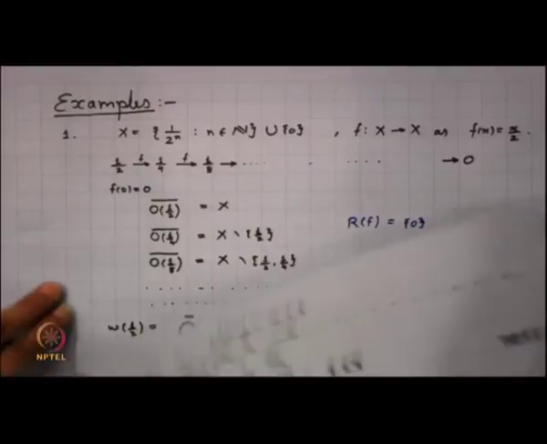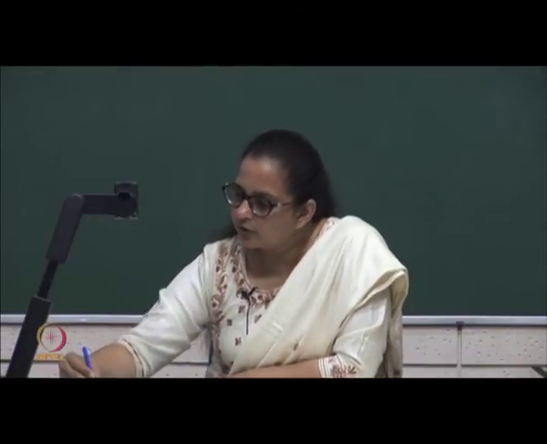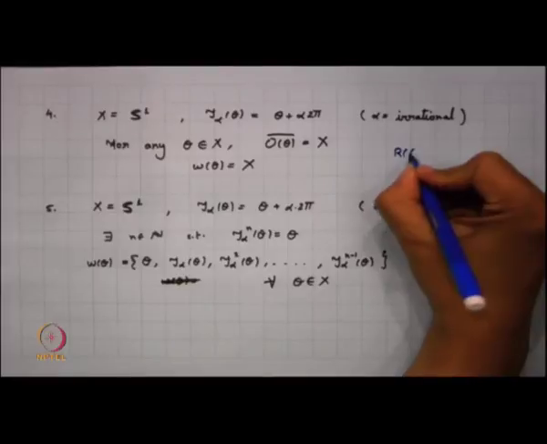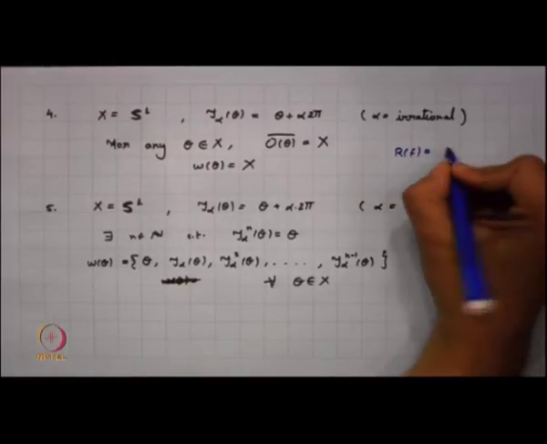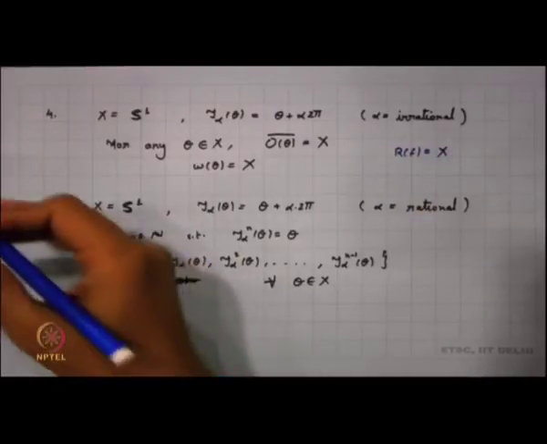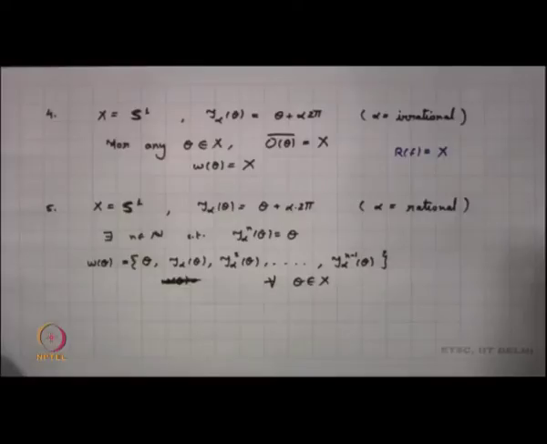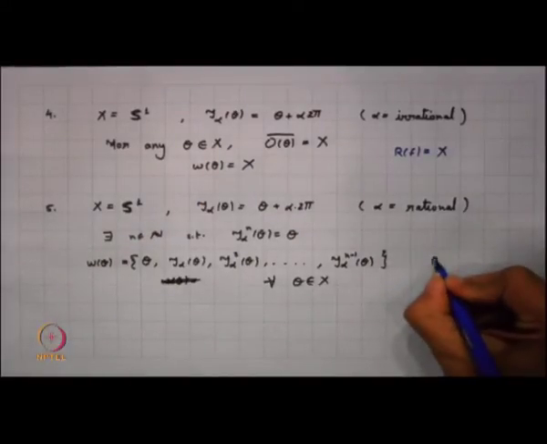Let us go back to one more example that we did. What is the set of all recurrent points here? The whole of X. Every x is recurrent here, and we know that every point here is a periodic point. So again here the set of recurrent points is X.